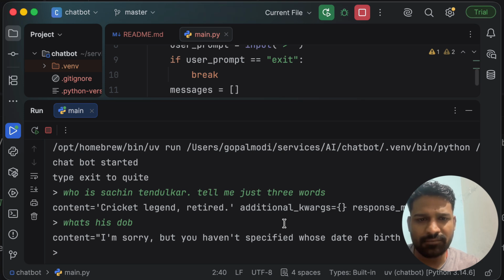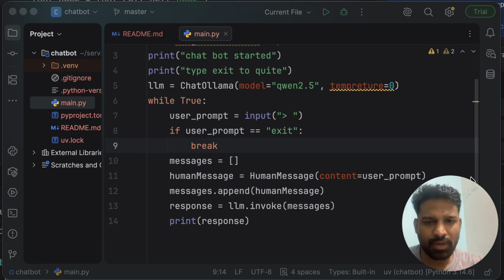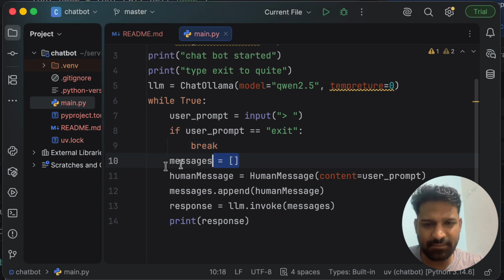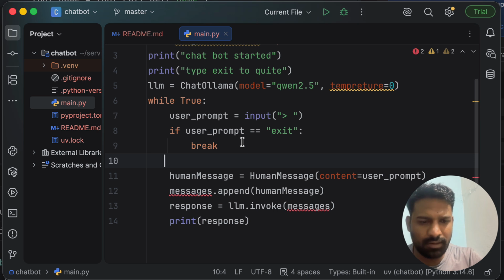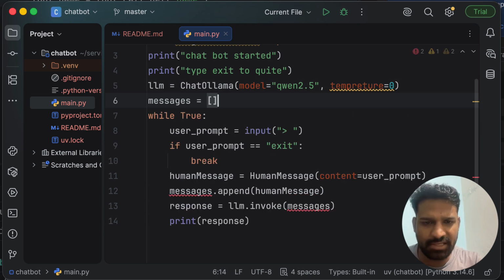Let's solve this problem by using the multi-turn conversation. Now let's implement the multi-turn conversation concept where we will give all the old messages, including user prompt plus generated response, to the LLM with every new prompt. To keep the history of messages, first we need to initialize this messages array at the global level. We have to keep it out of the while loop.